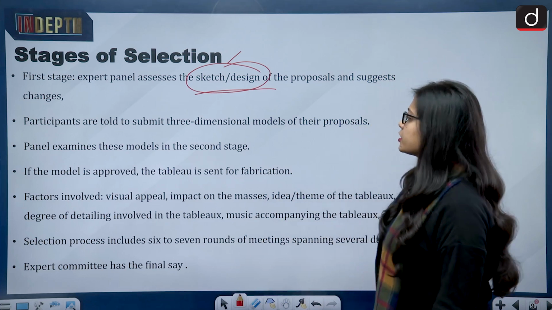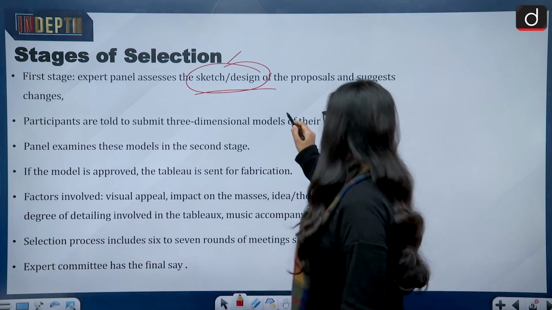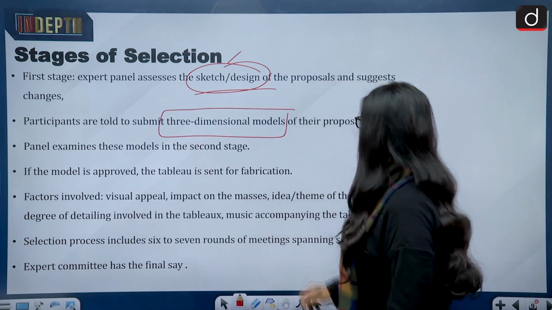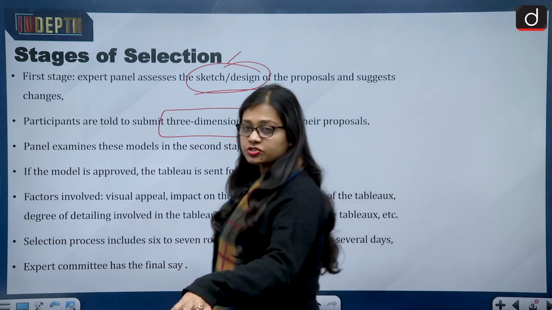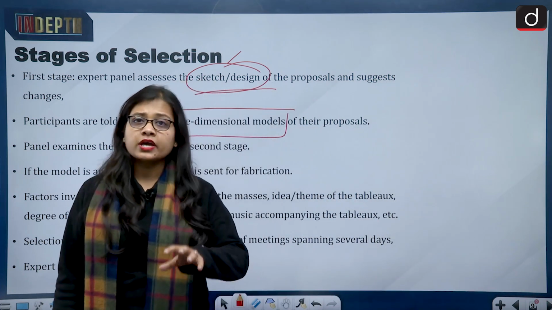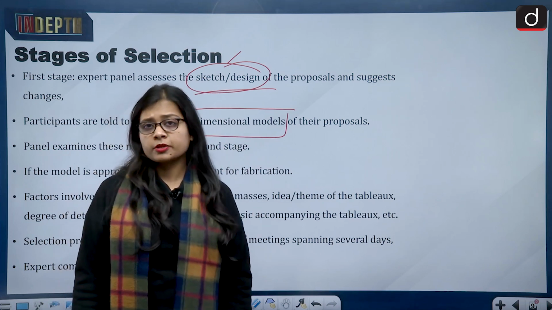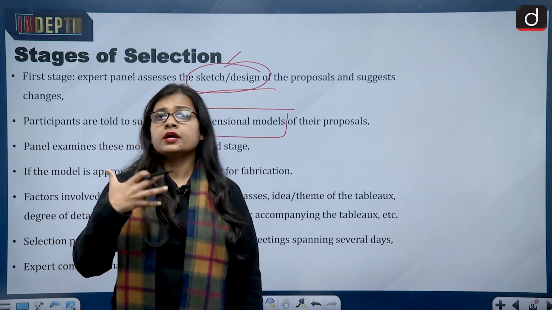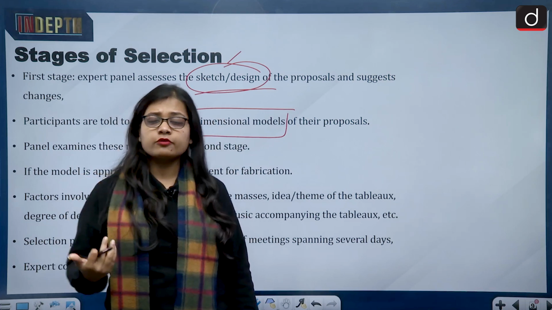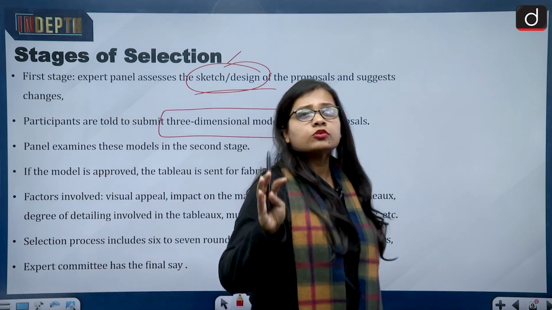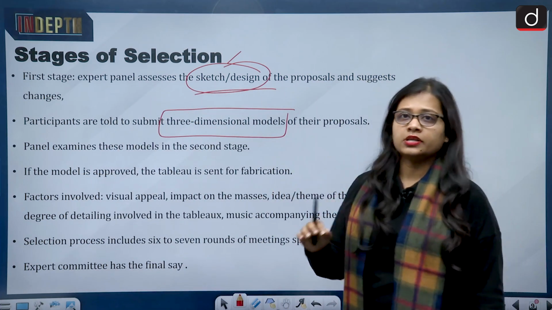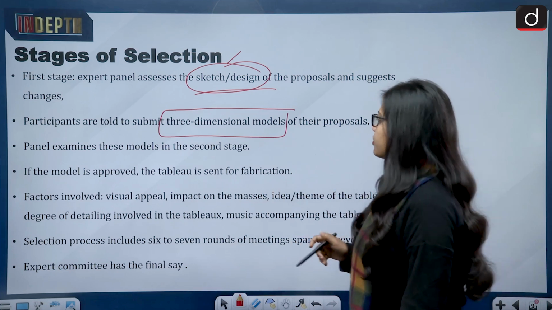Then the participants are told to submit a three-dimensional model of their proposals. The three-dimensional model is needed so that the actual visual representation can be predicted in advance, showing how the tableau of that particular state will look. Then, in the second stage, the panel examines these models.